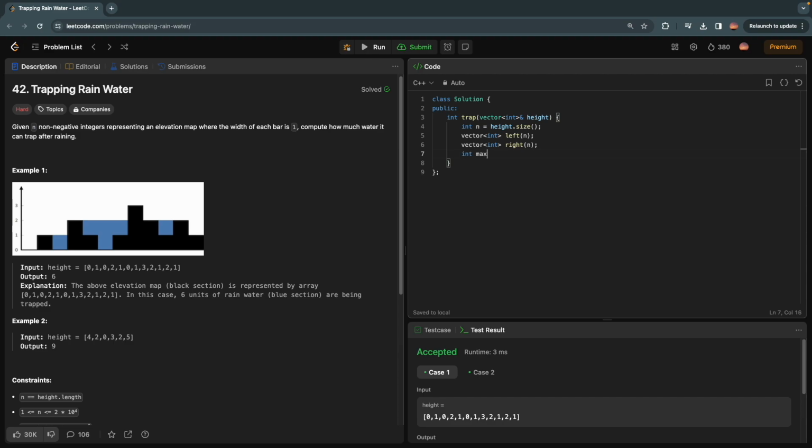So let's create a variable max, which will store the maximum element till that point. We are initializing it with the first element for the left traversal. So let's first traverse from left to right for the maximum height towards the left.